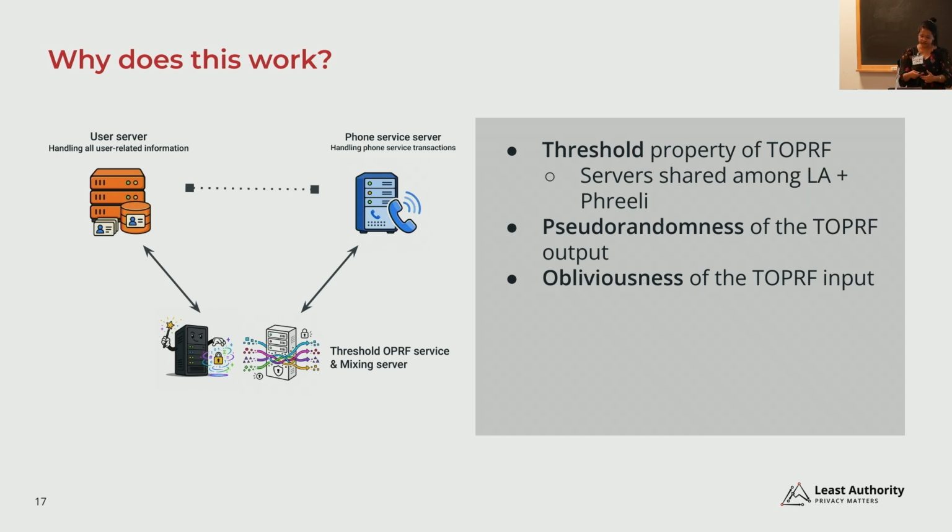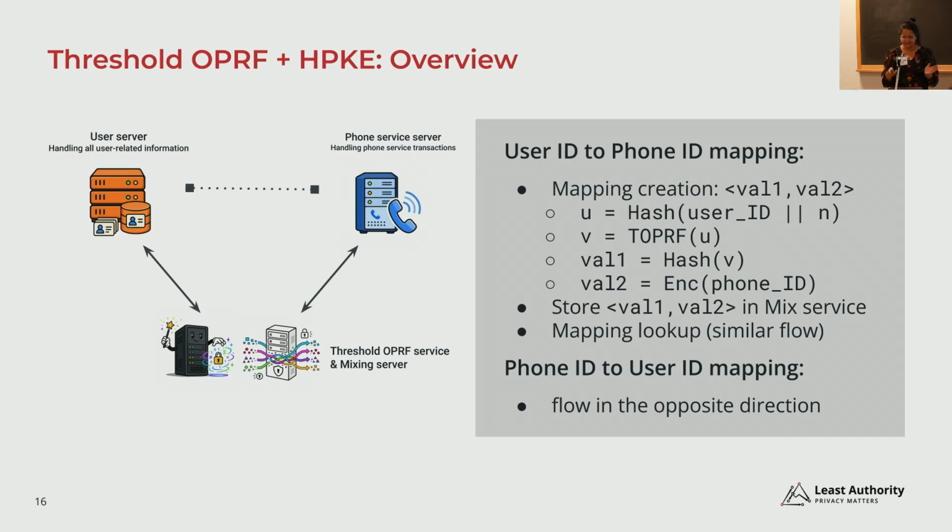So there are some limitations which I still don't like about this solution. First of all, we are using this hash of the user ID concatenated with the secret seed. This is necessary because at the moment we have the assumption that the threshold OPRF service is accessible to other entities too. So any entity, including the adversary, could query the threshold OPRF with the same user ID.